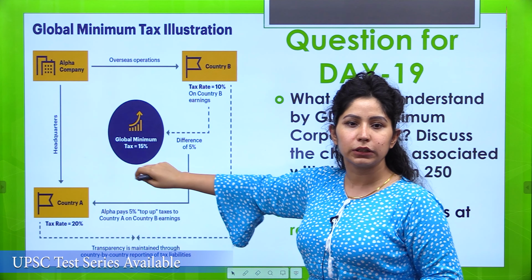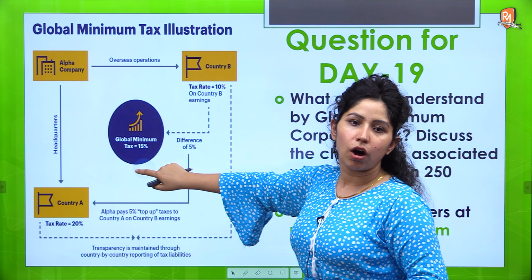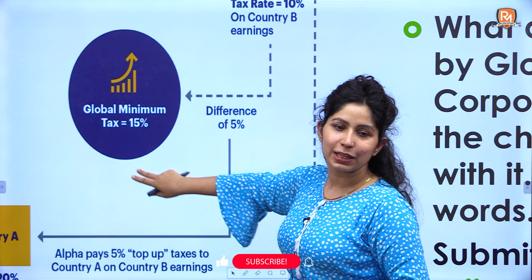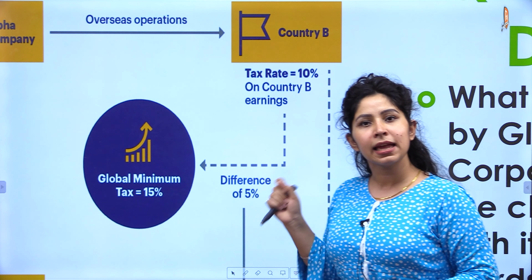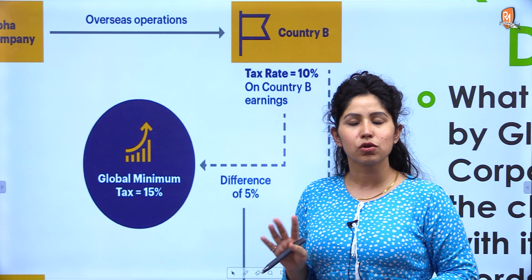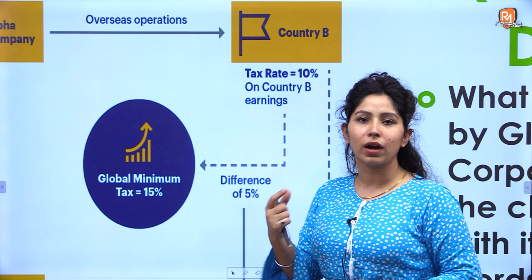But if we come out with a global minimum corporate tax of 15%, which has been internationally agreed upon and the details are yet to come out, then the company which was saving 10% tax by operating in country B will actually have to pay 5% more tax to the country where it has its headquarters.